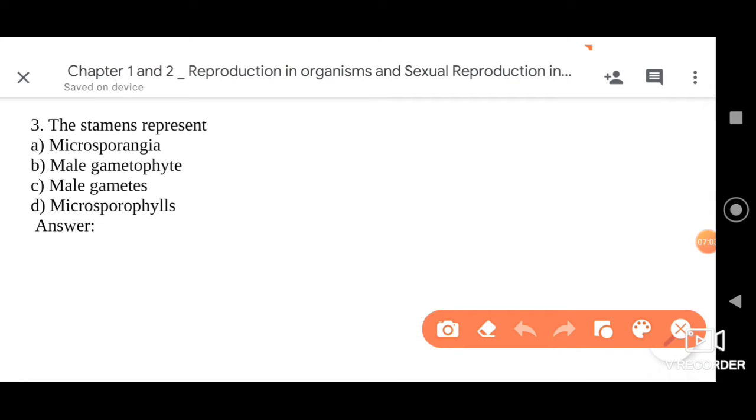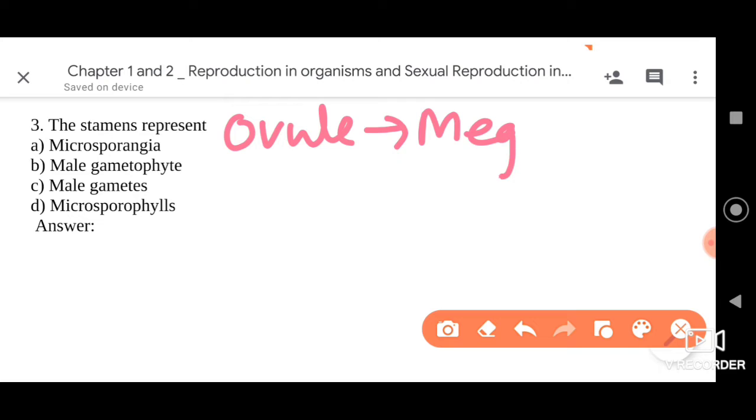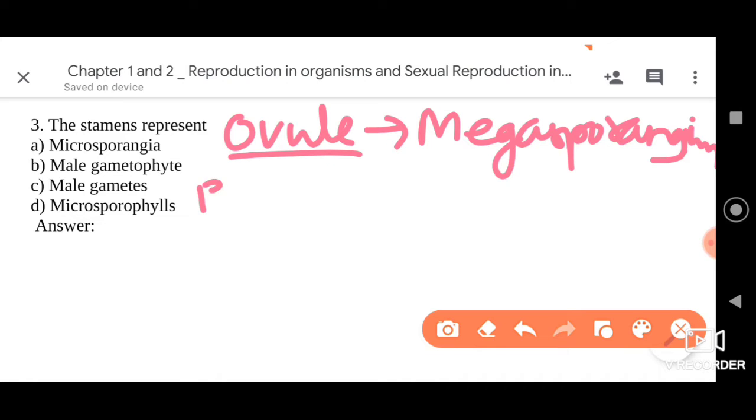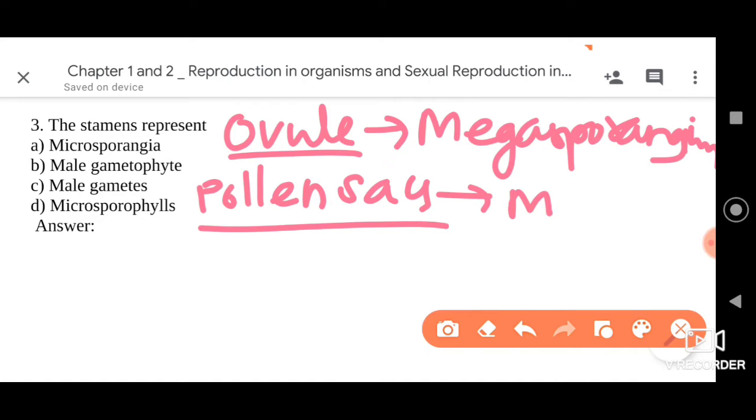Let me tell you. The ovule can also be referred to as megasporangium. Then secondly, let me talk about microsporangium, which is nothing but the pollen sacs. Pollen sacs are also called microsporangium, dear friends.